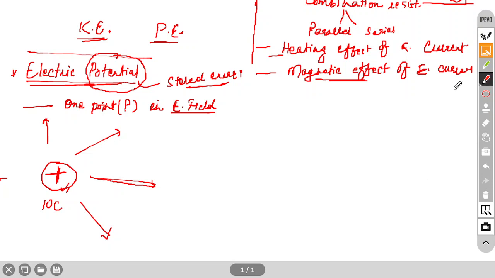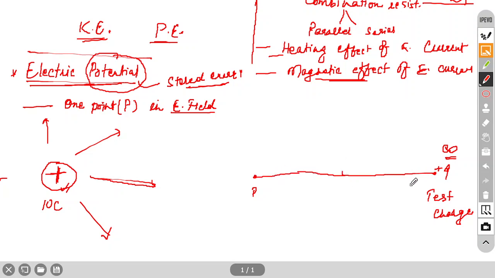So now, this point P, you take one charge, any charge, suppose Q charge you take here, a positive charge, and this is called a test charge, because we are using it as a test charge. Now you will start moving this from very far away. That far place we can assume as infinity, just like in light. If the distance is very far, then we will call it infinity. So one positive charge is coming from very far, and you bring it to point P.